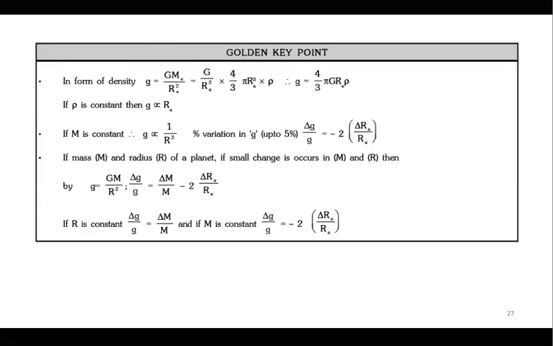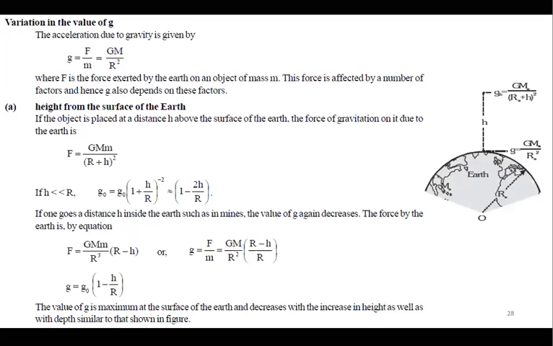Now, when you talk about variation in g, the first variation is when an object is taken h height above the Earth's surface. Very simple. The only thing that you have to change is this distance. F is equal to G m1 m2 by (R plus h) whole square.